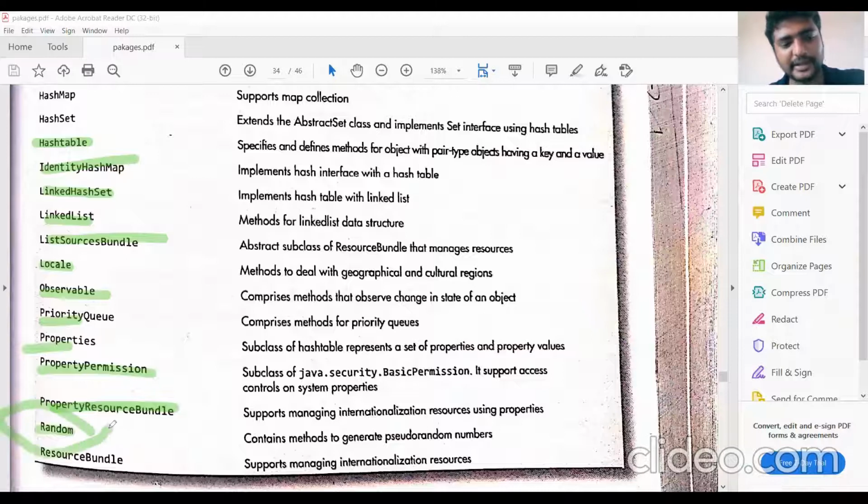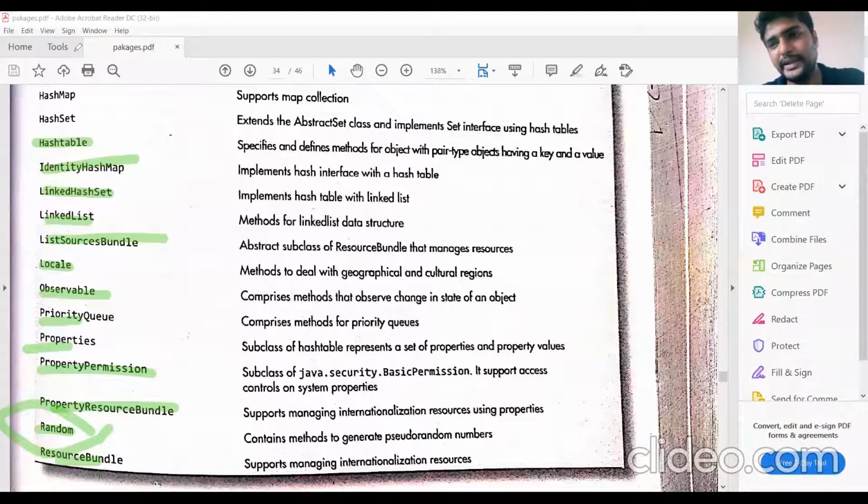This is a very important class, random. Next, resource bundle. These are not widely used classes. Most widely used classes are arrays, random, scanner class, formatter class. In day-to-day programming, we don't need all these things. We need only some classes in this util package.